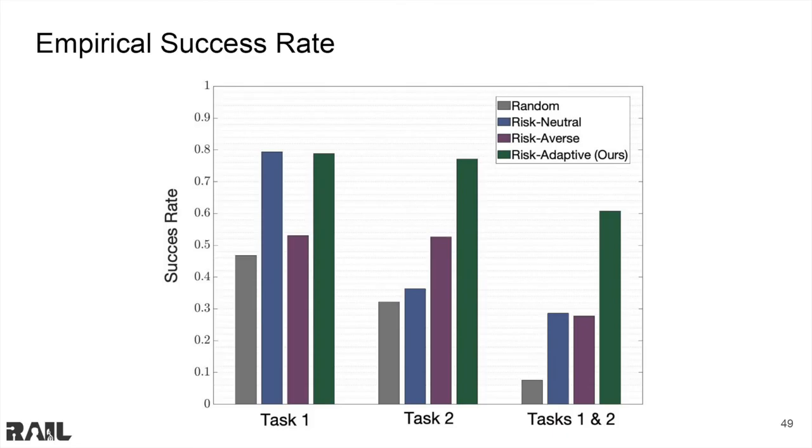Now that we have simulated this robot team 10,000 times, and found the empirical success rates for task 1, task 2, and the combined task 1 and 2 at the same time, we can see that our risk-adaptive method in green consistently improved upon the success rate for all the tasks when compared to the baseline algorithms. This means that our method was more consistently able to allocate robots towards tasks such that they were a success and the trait requirements were met.